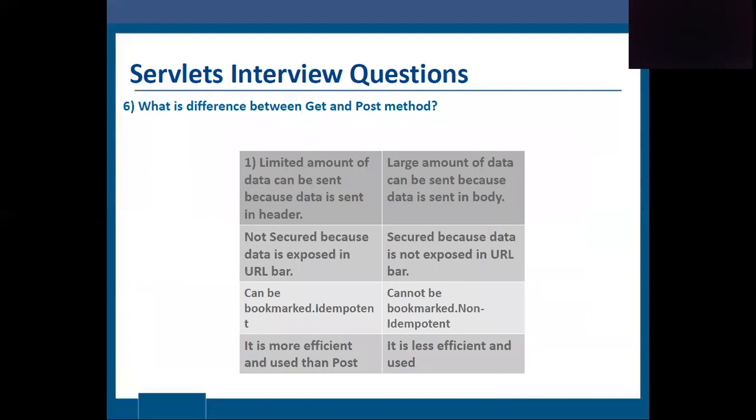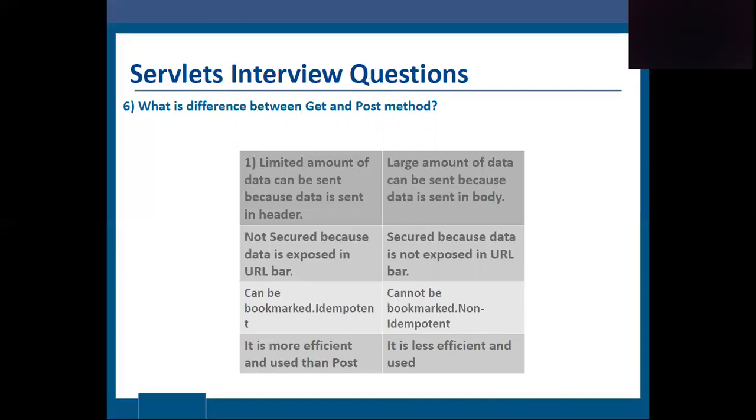What is the difference between GET and POST? In the case of GET, a limited amount of data can be sent because data is sent in the header. In the case of POST, a large amount of data can be sent because data is sent in the body. GET is not secured because data is exposed in the URL bar.